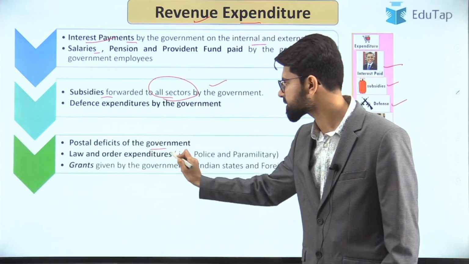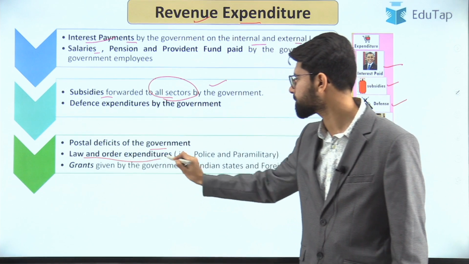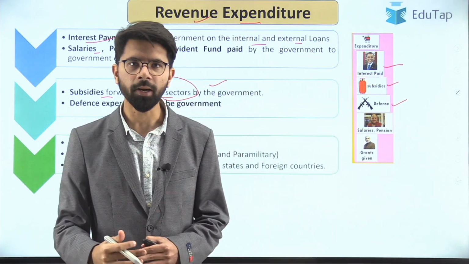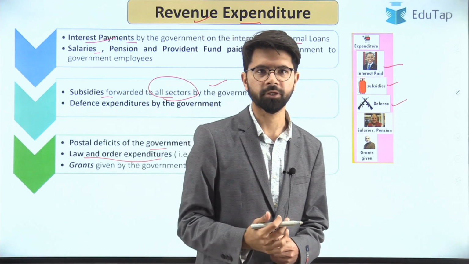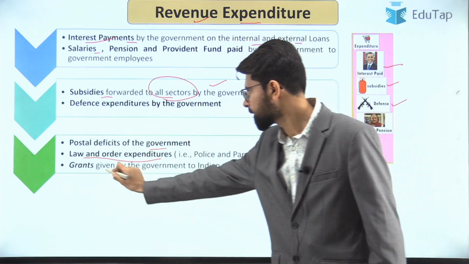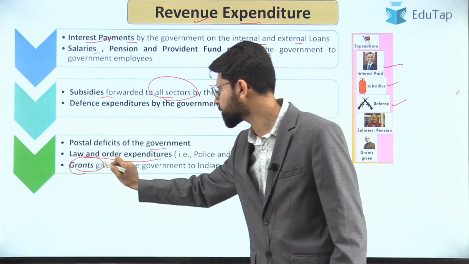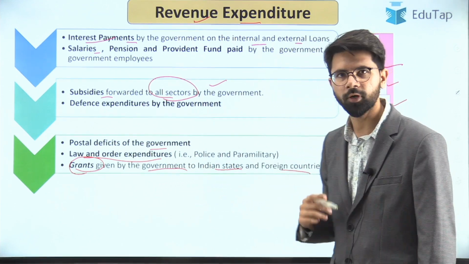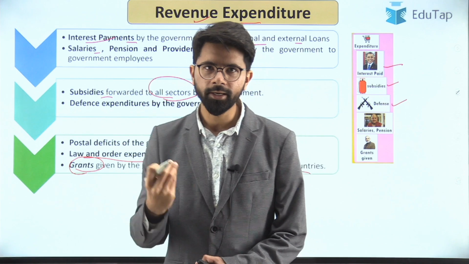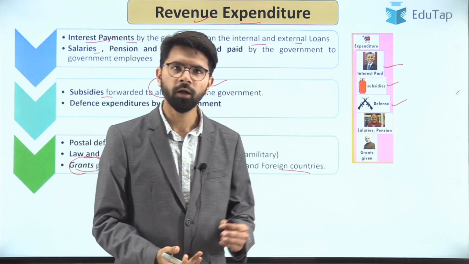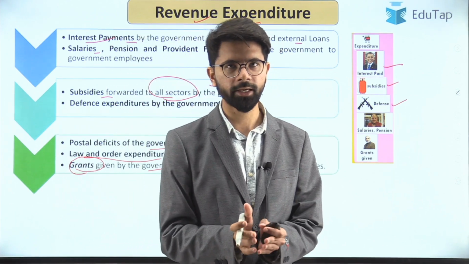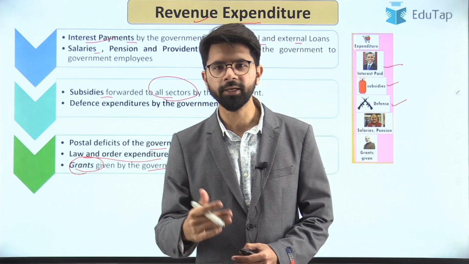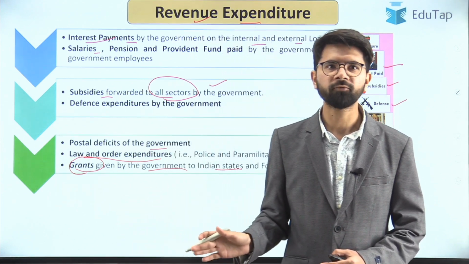The postal deficits, the law and order maintenance, such as maintaining the law and order within the state, within the country, these all fall under the revenue expenditure. And the grants, this is an important aspect you have to remember. There are certain grants given by the government to the Indian states and the foreign countries. Just like the Indian government used to receive, I gave you an example during the Kerala floods, during which the Saudi Arabia government was willing to pay the grant, but India rejected. That is altogether a different scenario.